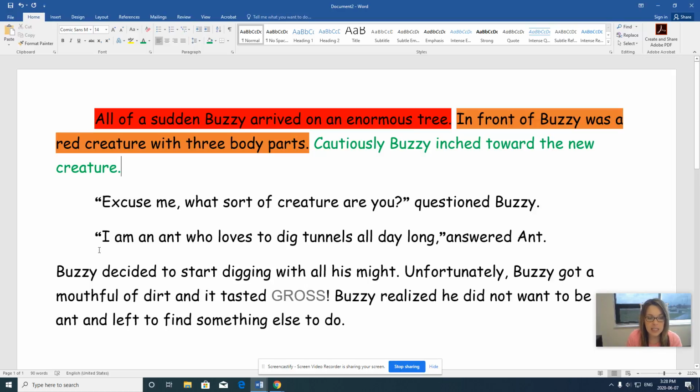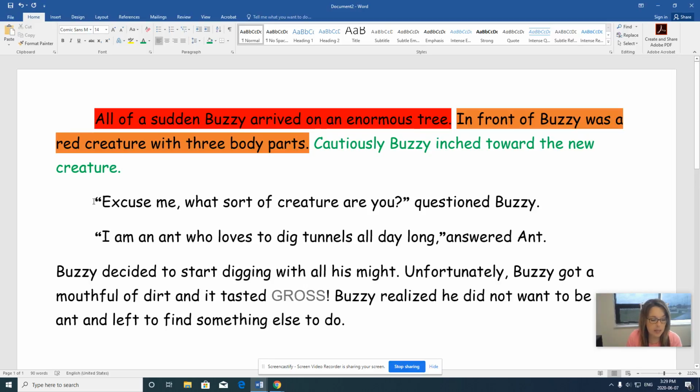Now, the next two sentences are special. As you can see, they have special marks. These are called quotation marks. The words inside the quotation marks are what certain characters say, the words that they speak. As you can also see, when we were done this sentence and we're ready to start one with quotations, we move to the next line and we indent.